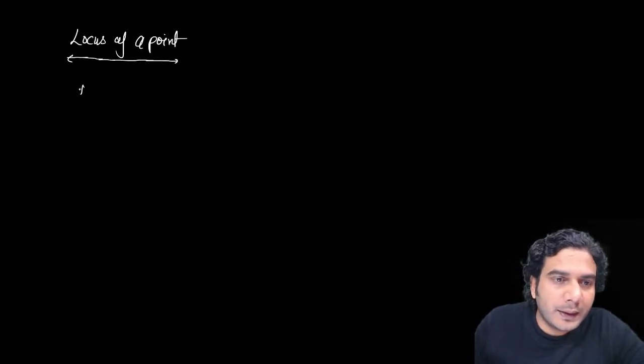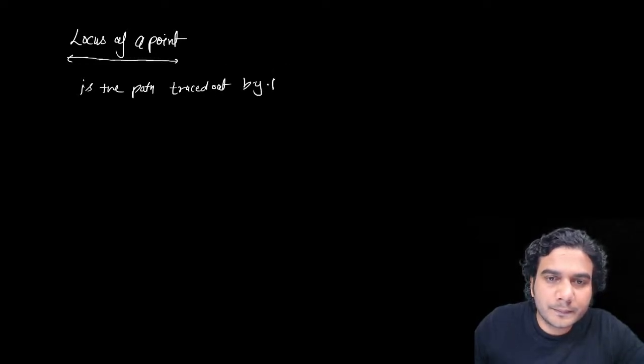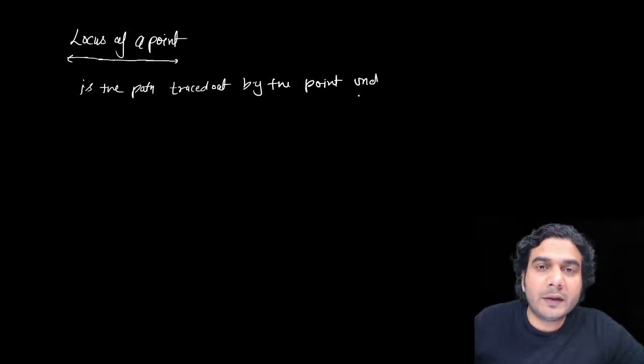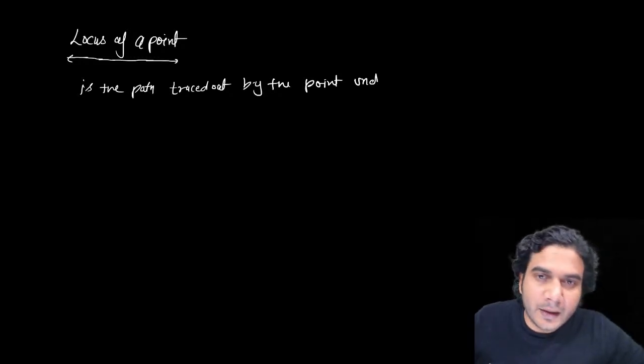Locus of a point is the path traced out by the point under some given conditions. Yes, some conditions will be given. Otherwise, if point is random on the plane, then there won't be any fixed path. So under some given conditions.